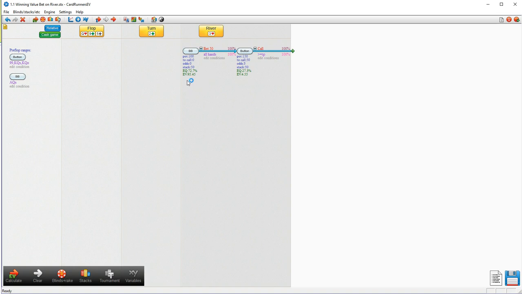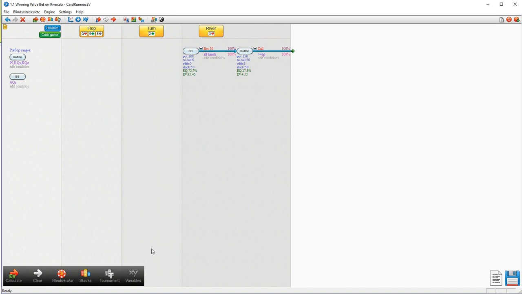Now for us, our EV is 95. That doesn't mean we're making 95 big blinds for the overall hand, because it's taking into account that money that's in the middle on the river that no longer belongs to us. Once again, we invested probably 50 big blinds on earlier streets. So when we have an expectation of 95, it basically means that we're making about 45 big blinds with our value bet here on the river. Or more specifically, we're making 45 big blinds for the hand overall.